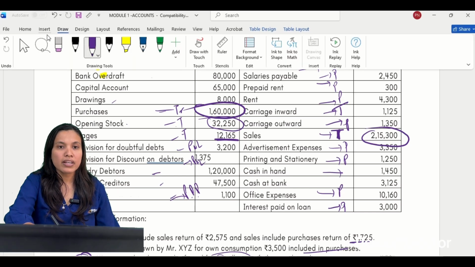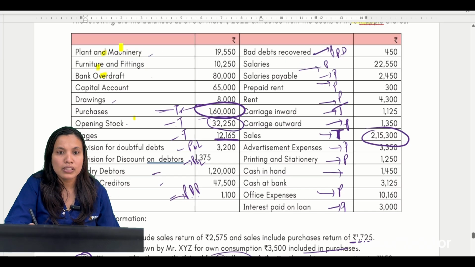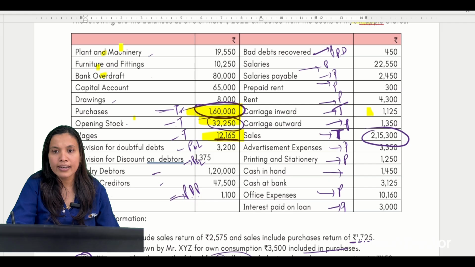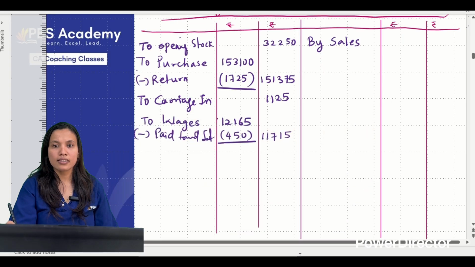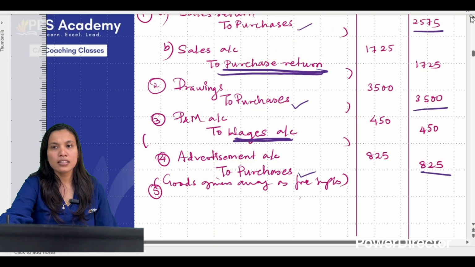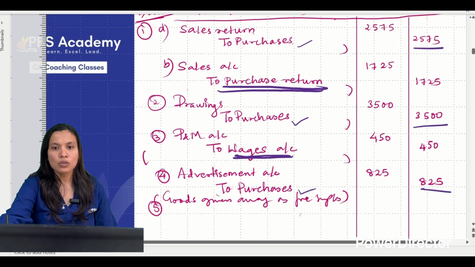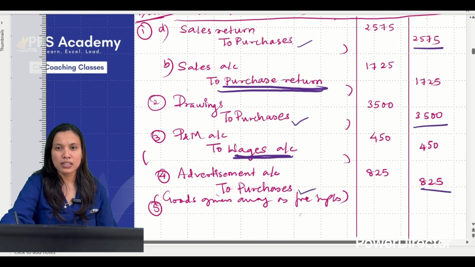So what items have we taken? Let's highlight it so that we don't miss something. Purchases we have taken, opening stock we have taken, wages we have taken, in trading this carriage inwards we have taken. Yes, we have taken. Now we have taken sales. I think again there are some adjustments which need to be considered. Go above and see; if not much, we'll do it here only. Only one thing is with respect to sales. Yes, this is 1725.